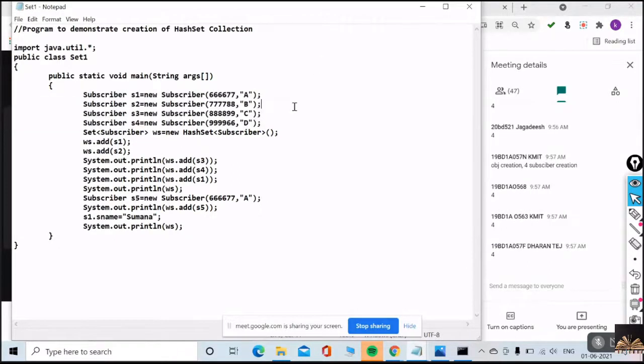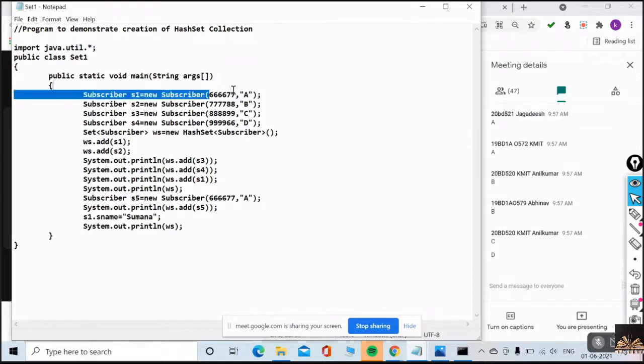And every object is assigned a phone number and name, no? The first subscriber name is A. Second is B. Third subscriber C. Fourth subscriber D. Is that okay? And their respective phone numbers.